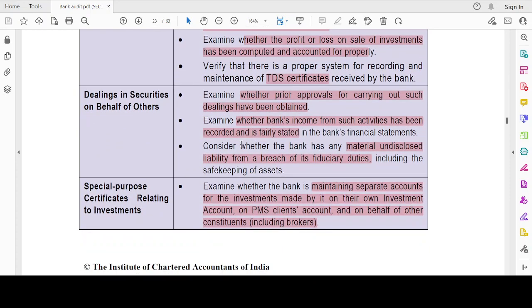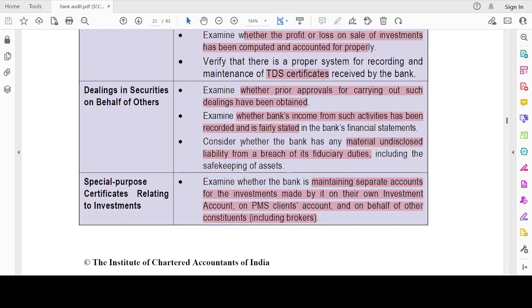Dealings in securities on behalf of others. I'm doing security trading on behalf of others, like when we have a third party platform, like Kotak, that deals with our securities. Okay, prior approval is there. The bank's income is fairly stated, and if there is any undisclosed liability breach, that has to be disclosed.